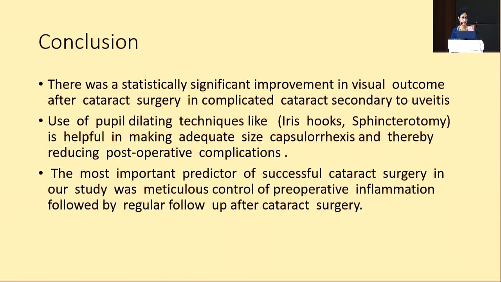The conclusion is that there was a statistically significant improvement in visual outcome after cataract surgery in complicated cataract secondary to uveitis. The use of pupil dilating techniques like iris hooks and sphincterotomy was helpful in making an adequate size capsulorhexis and thereby reducing postoperative complications. The most important predictor for successful cataract surgery in our study was meticulous control of preoperative inflammation followed by regular follow-up after cataract surgery.